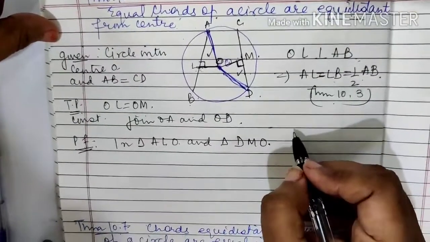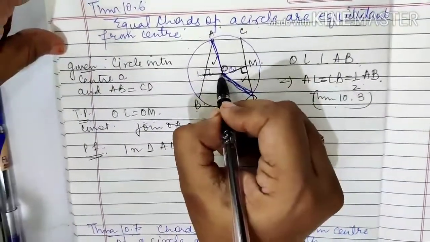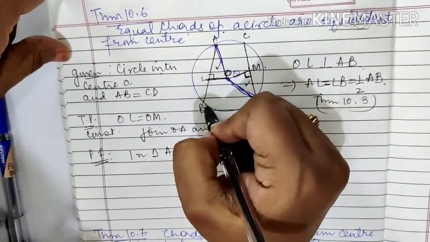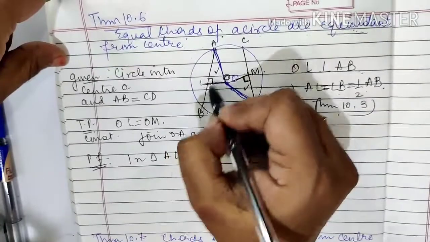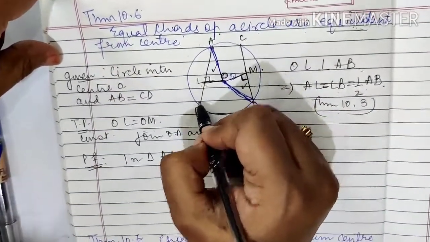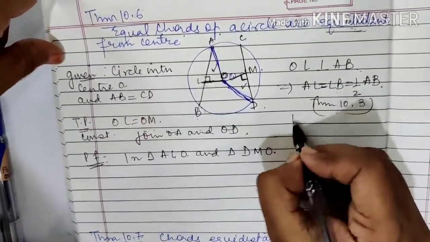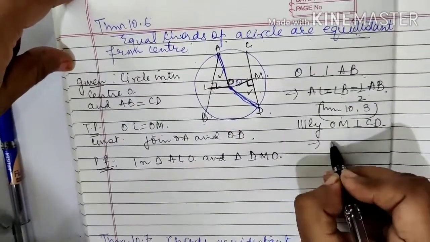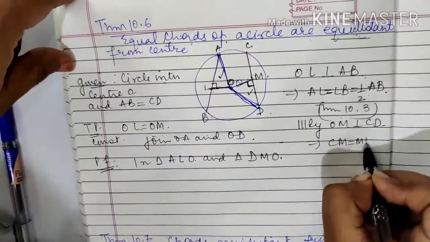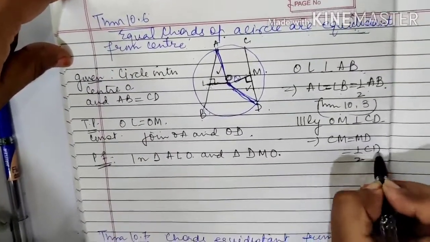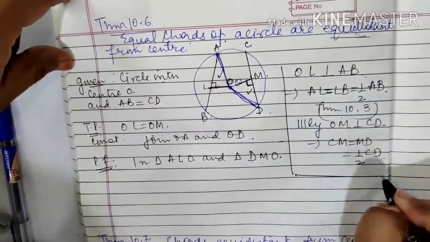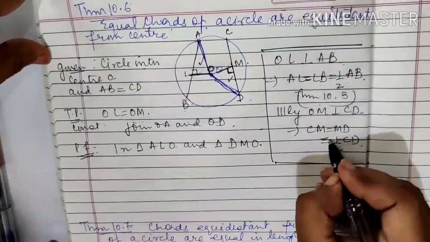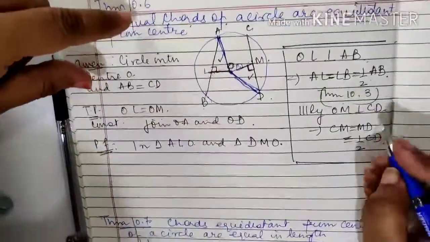What did theorem 10.3 say? If a perpendicular is drawn from the center to the chord, then that perpendicular is bisecting the chord. This point is clear. Similarly, OM perpendicular to CD, this implies CM equal to MD is equal to half of CD. This you have to write separately. Clear?